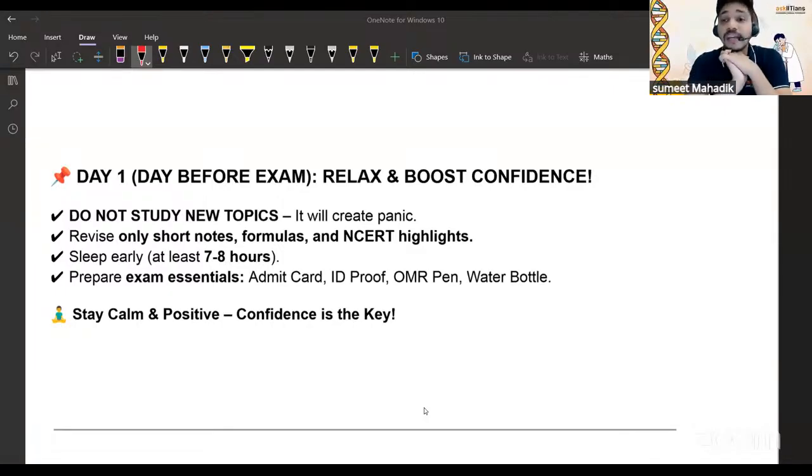Now, day one, only one day is left. What should I do in this case? Do not study new topics. It will create panic. Try to understand that. Don't talk to your friends regarding this, because they will talk about some other topic and you will get confused. Don't. Revise only short notes, formulas, and NCERT. And now, very important, sleep early, at least 7 to 8 hours. Don't sleep for just 4 hours or 3 hours. Don't do that.